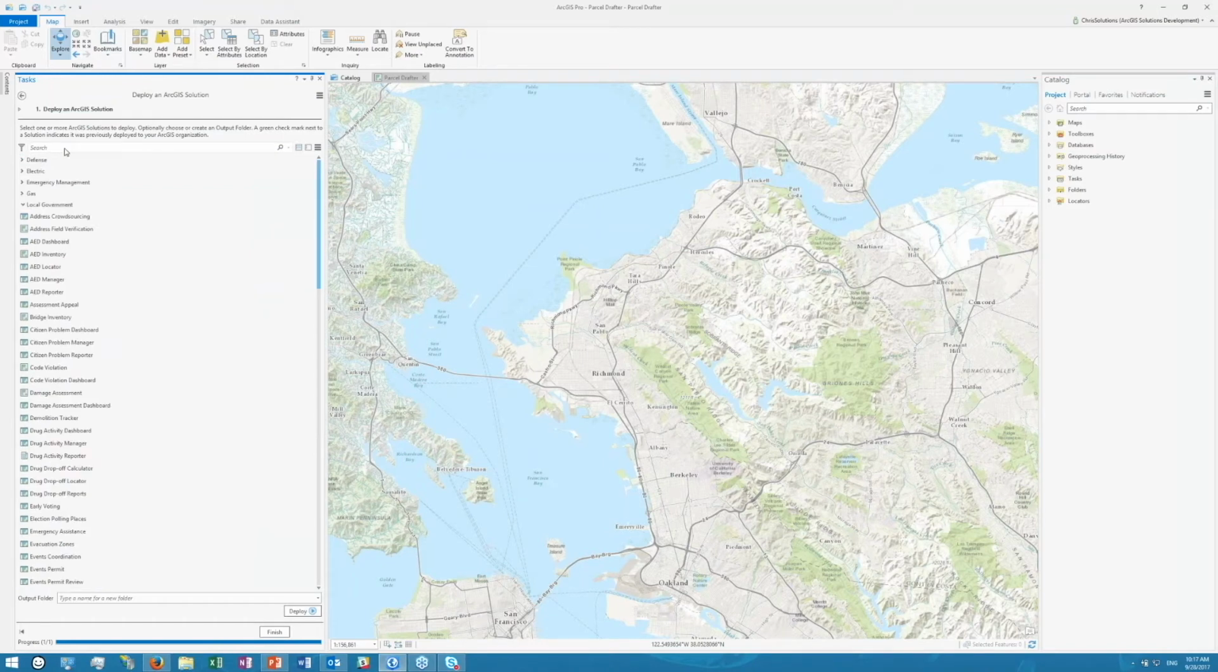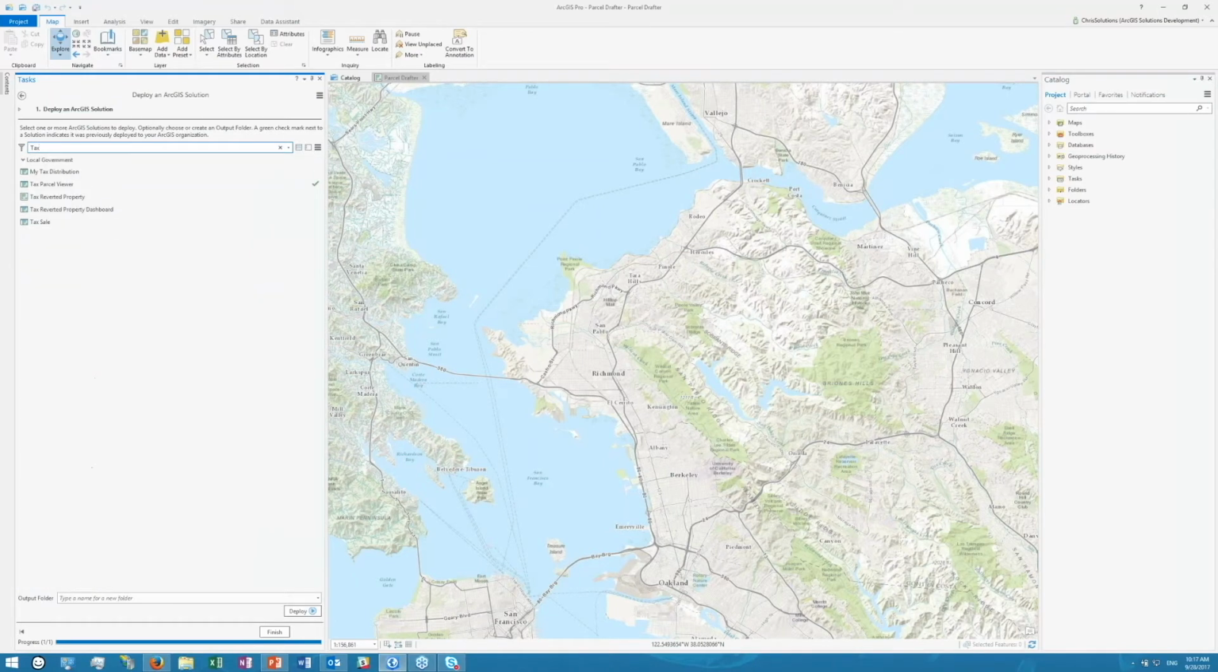I can even look at specific solutions for, let's say, tax and land records. In this case, I've typed in tax, and I have some configurations right out of the box that I can start deploying. For instance, a tax distribution application, which helps you understand where your tax dollars are being spent. The tax parcel viewer, which you can see I've already deployed to my organization with that green checkbox here. We also have some solutions around collecting delinquent property tax. There's a tax reverted property solution, and then a dashboard to help you review those properties as you're going through the tax delinquency process. We even have a tax sale application, which helps you market those properties once they become default, as in the tax sale.